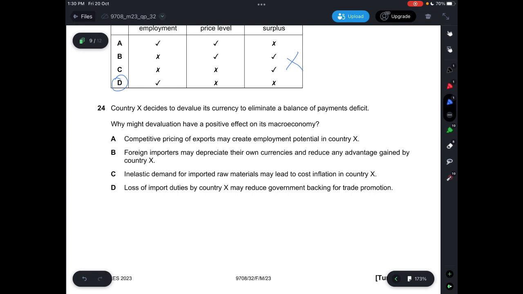Question 24, country X decides to devalue its currency to eliminate a balance of payments deficit. Why might devaluation have a positive effect on its macroeconomy? Let's look at the 4 options. A says competitive pricing of exports may create employment potential. Yes. At the same time, you also create an increase in the exports.